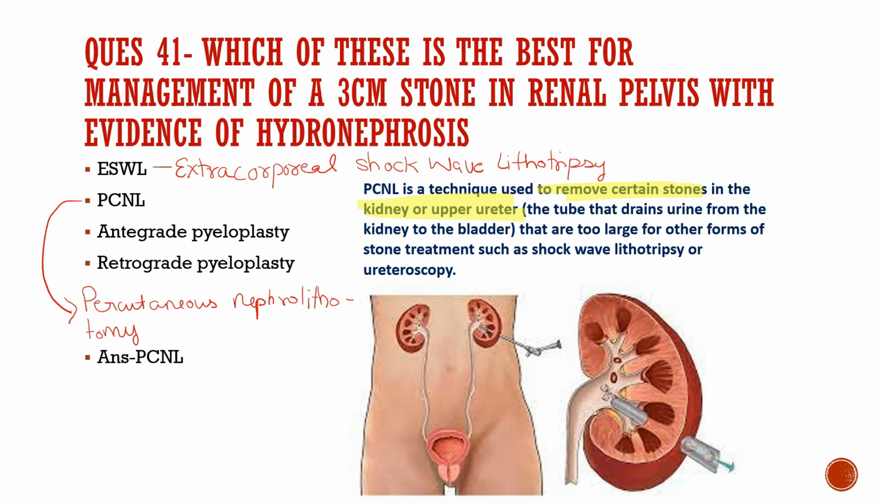The tube that drains the urine from the kidney to the bladder is the ureter. PCNL is used for stones that are too large for other forms of stone treatment such as shock wave lithotripsy or ureteroscopy.